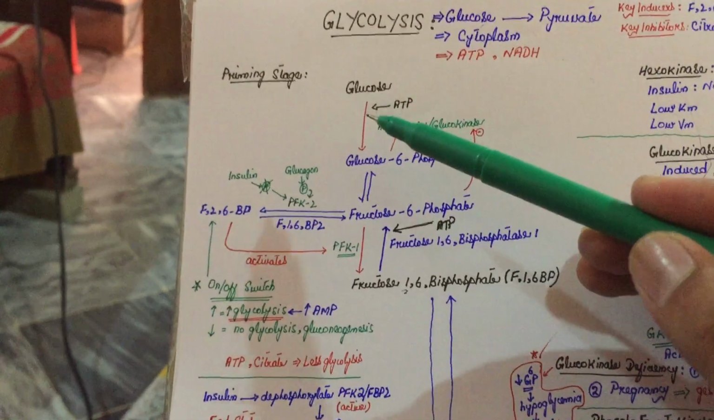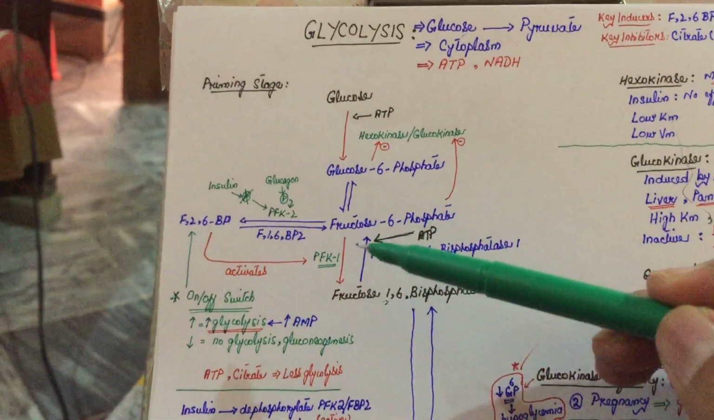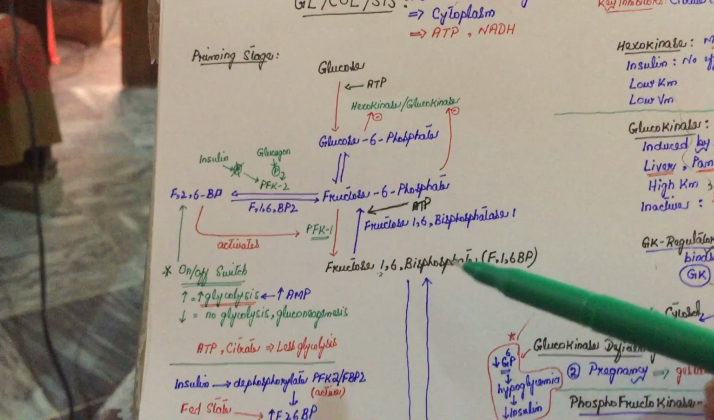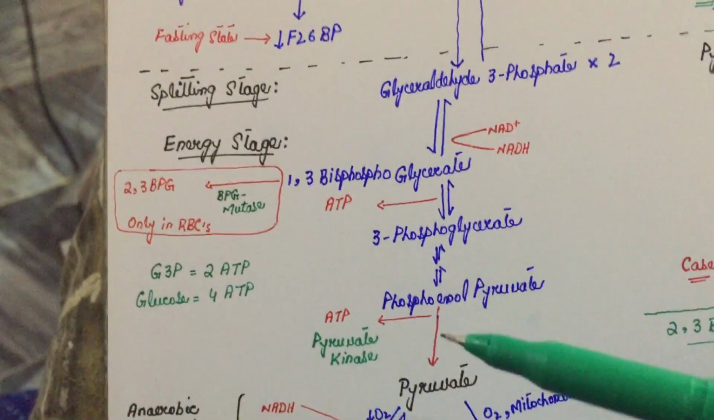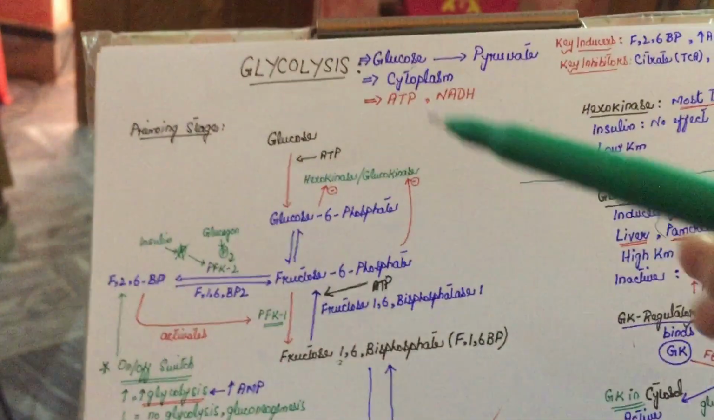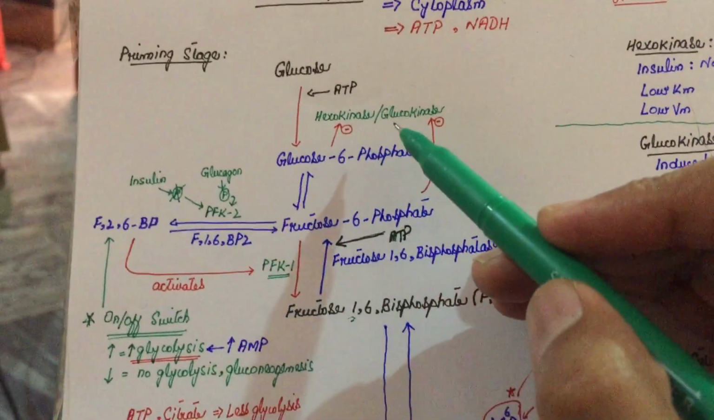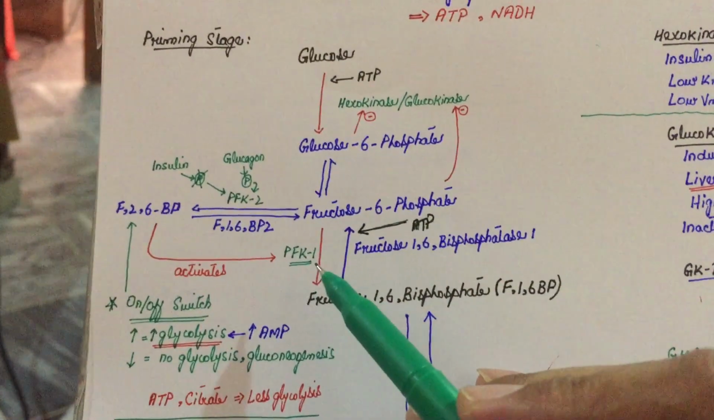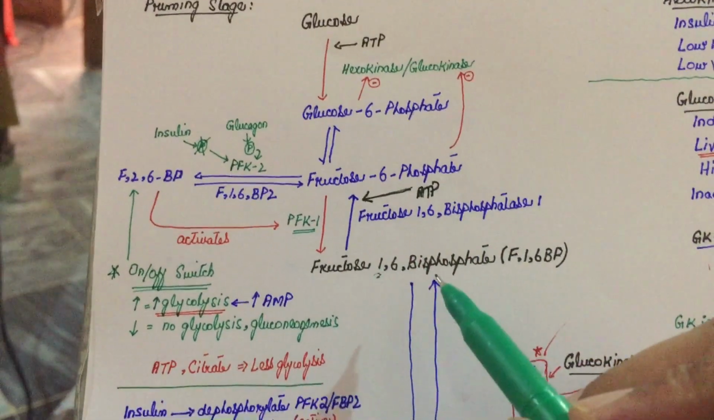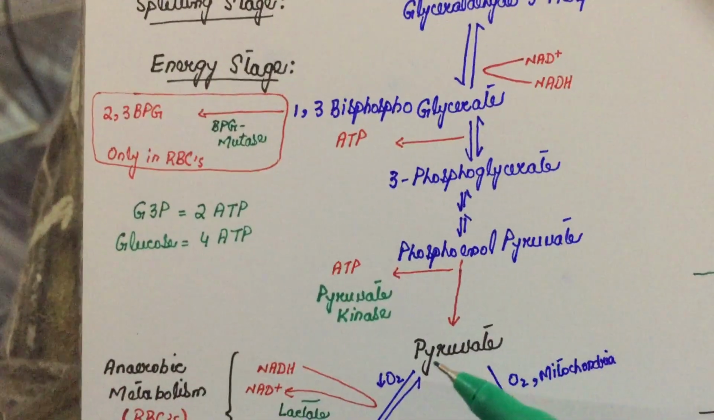There are 3 irreversible steps in the process of glycolysis: glucose to glucose 6 phosphate conversion, fructose 6 phosphate to fructose 1,6 bisphosphate conversion, and phosphoenolpyruvate to pyruvate conversion. These steps I mentioned with the red pointer. 3 main enzymes are used in glycolysis: hexokinase and glucokinase for the first irreversible step, phosphofructokinase 1 for fructose 6 phosphate to fructose 1,6 bisphosphate, and pyruvate kinase for phosphoenolpyruvate to pyruvate.